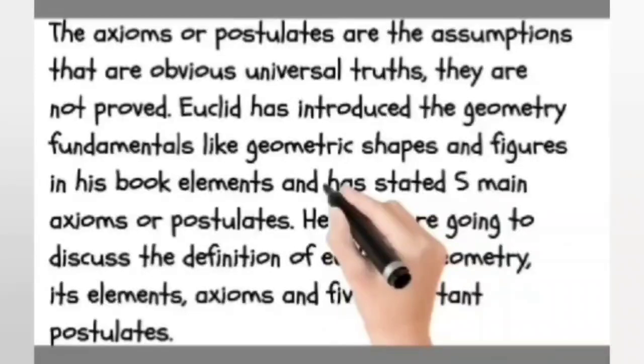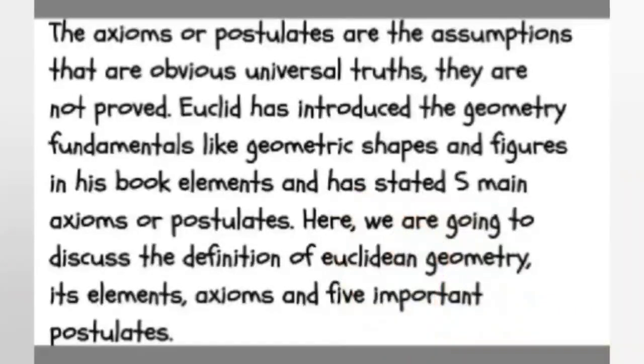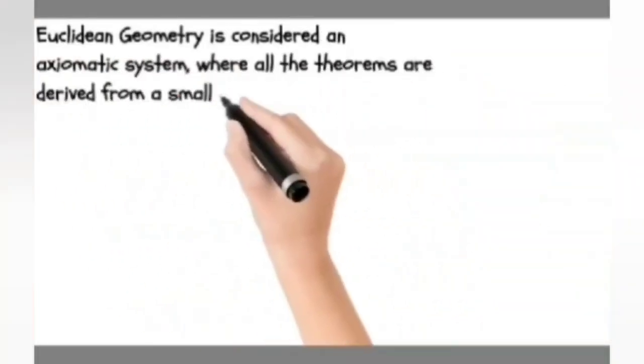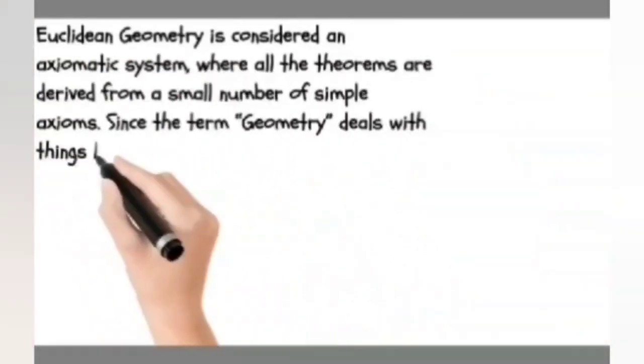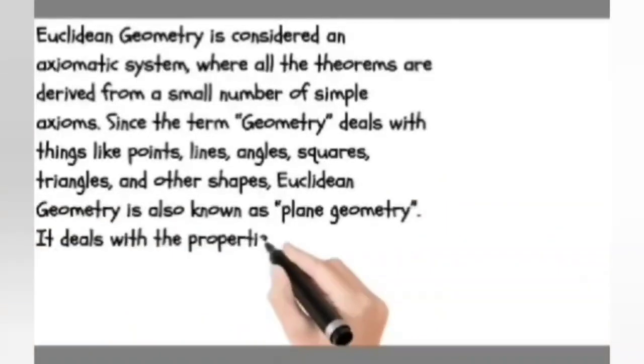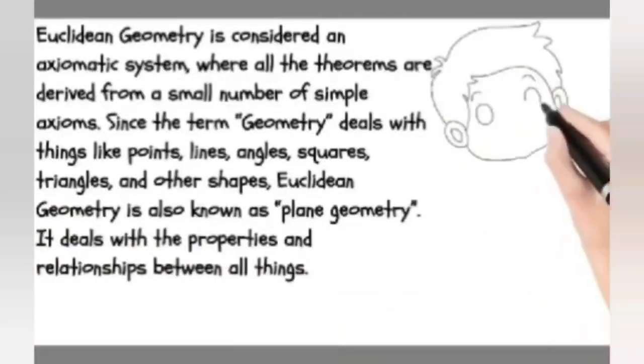That person is Euclid. In the first book, he listed 23 definitions, like a point which has no part, a line which is a breadthless length, a straight line which lies evenly with the points on itself, a surface which has length and breadth only, and a plane surface which lies evenly with the straight lines on itself.